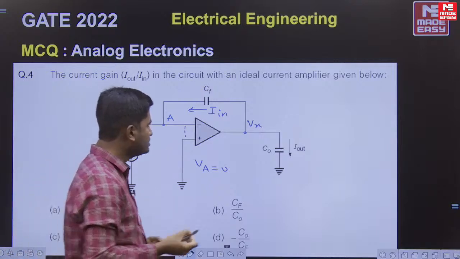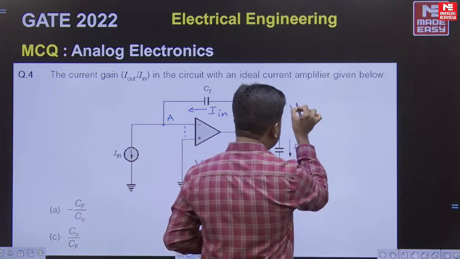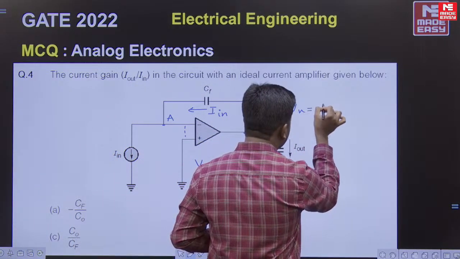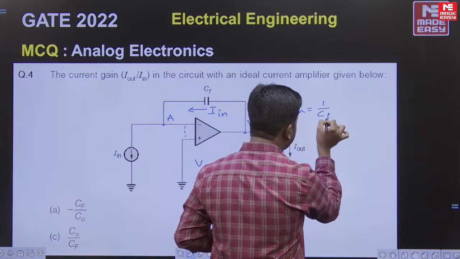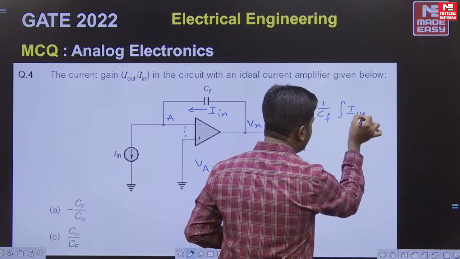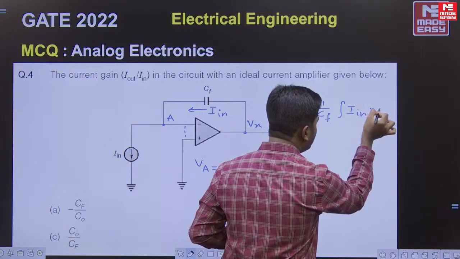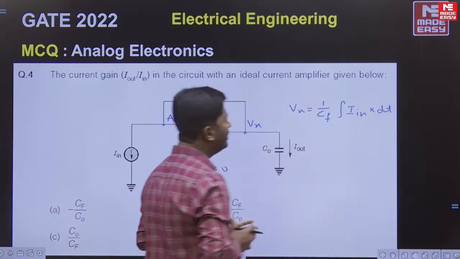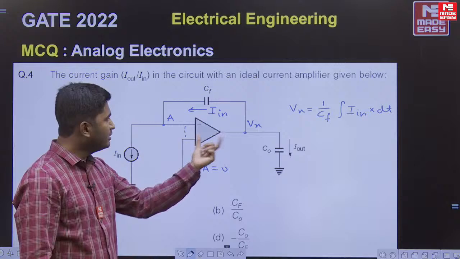So let us use that technique here. Vx is equal to 1 by Cf into integration I in into dt. This will be the expression for Vx.